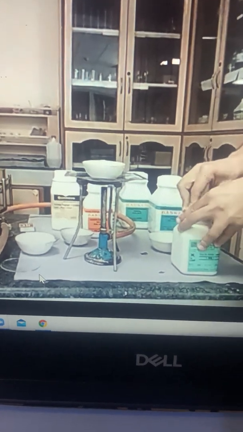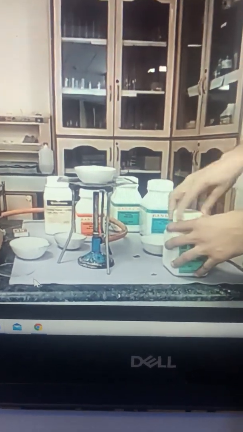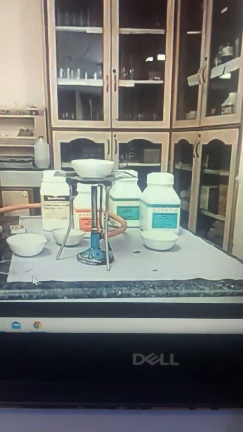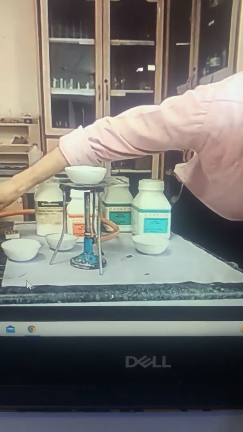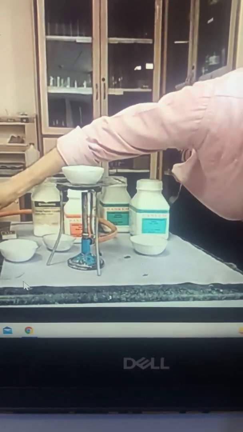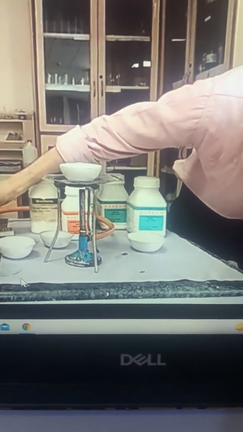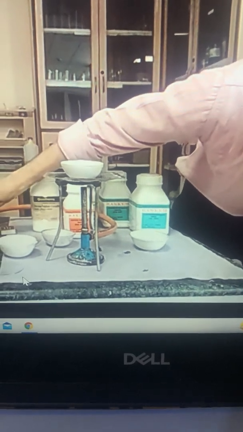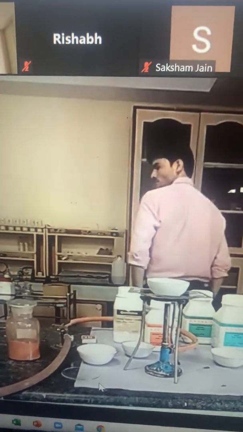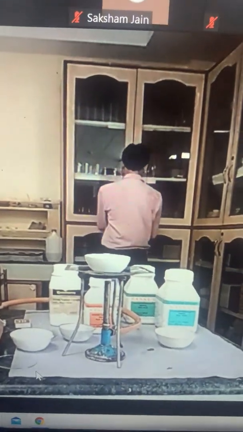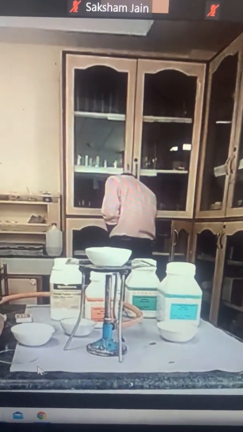Yeah. Now let's see, when we heat this salt, what will happen. Because, as I just told you, you're going to understand the water of crystallization concept through this. When the salt is heated, what happens to the fixed amount of water molecules present in the salt? That is exactly what we are trying to find, okay?